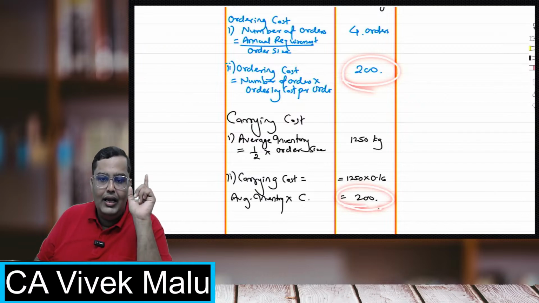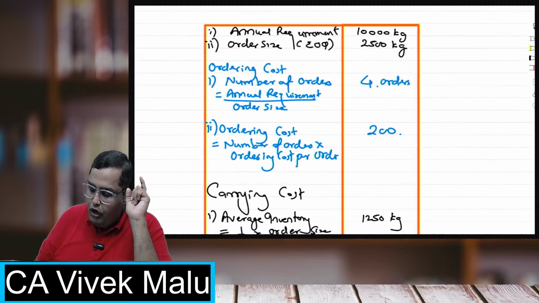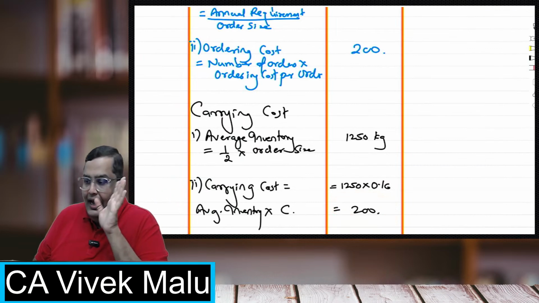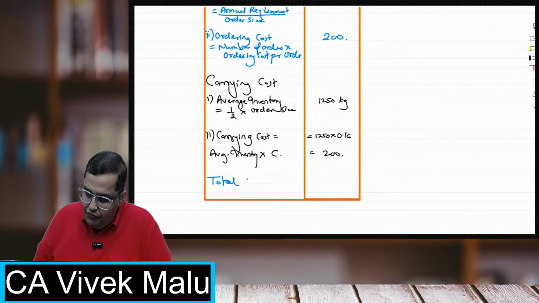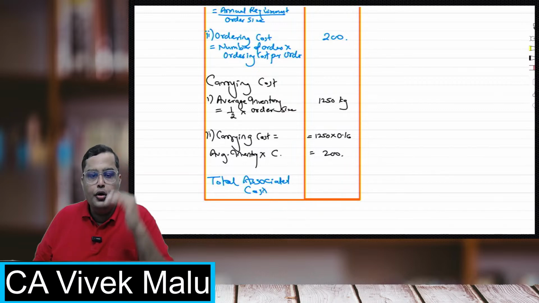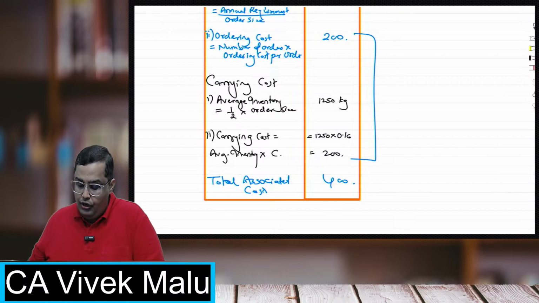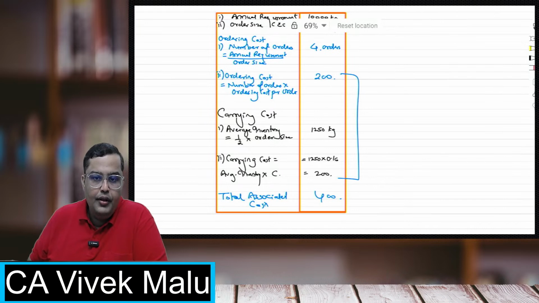Okay, they are always equal at the EOQ level. Whenever you order at the EOQ level, your ordering cost and your carrying cost are always the same. Any doubt, students, till now? And whenever you have to find the total associated cost, you have to take the total of the ordering and carrying. Okay, 200 plus 200, the total will be 400. I hope it is clear for everyone now.